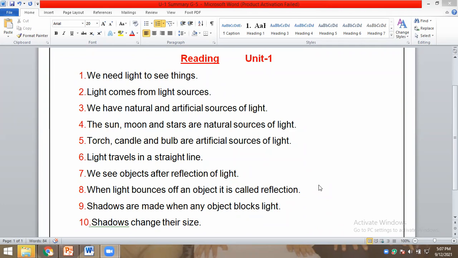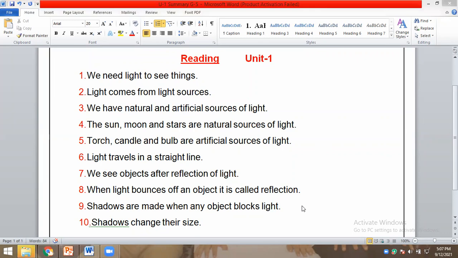Candle, what is meant by candle? There is no Y. If there were a Y, you could read it differently, but this is E, so candle. Candle and bulb are